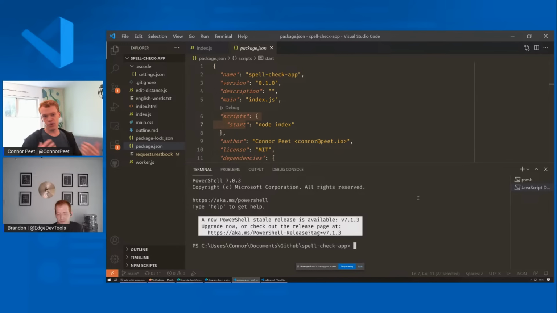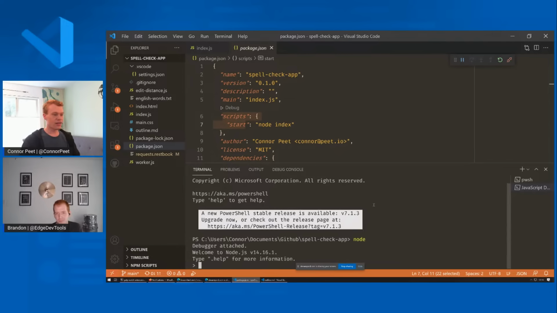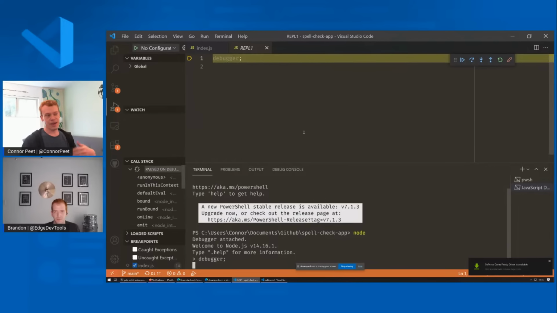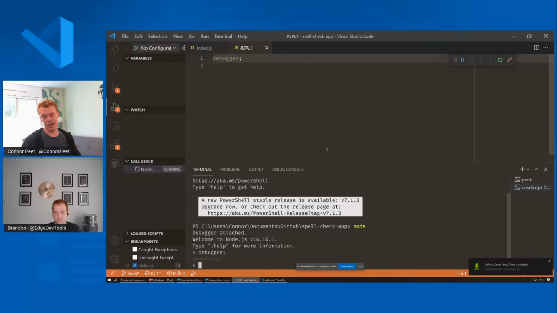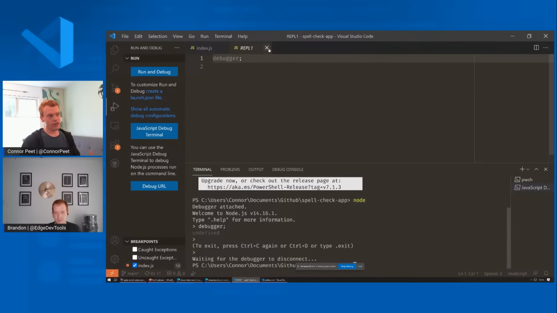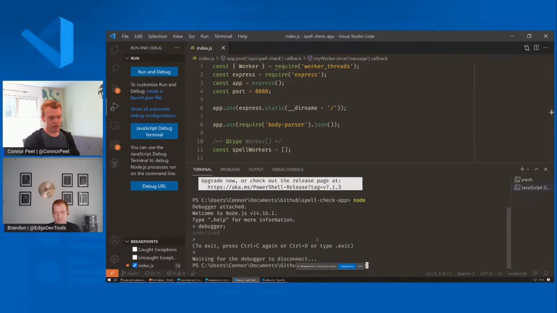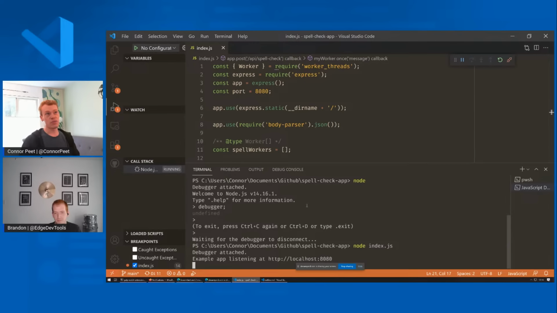And now any Node.js program I run, even if I just run node and open the REPL, will be debugged. So if I type node, and now I'm in the REPL, if I even type just debugger, then you'll see that we actually pause there, and you can run any code here and it'll be debugged. And we can also, of course, just run node index.js to actually run our program right there.